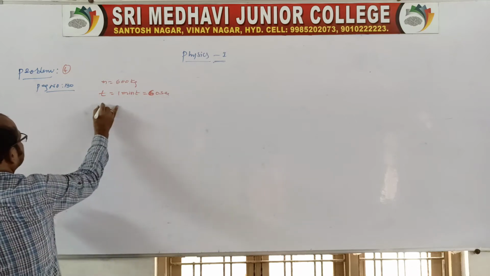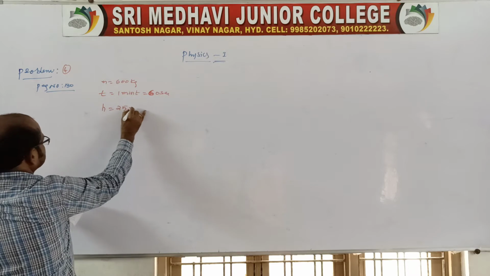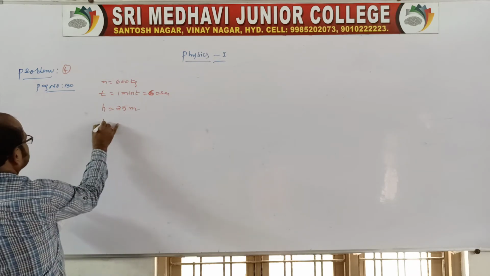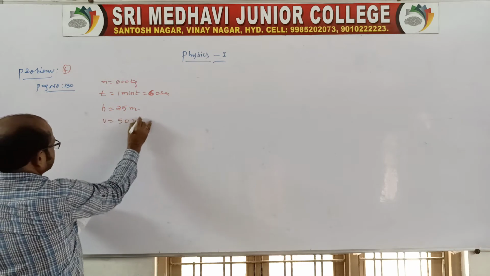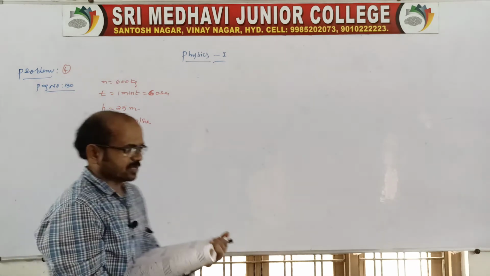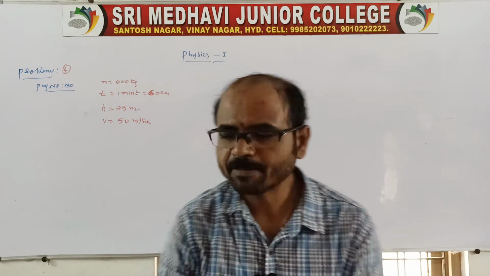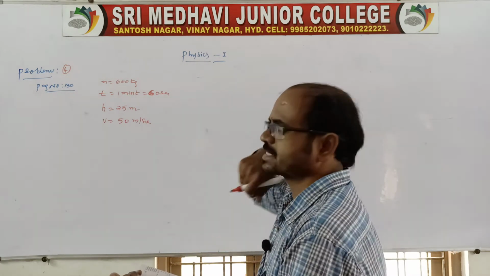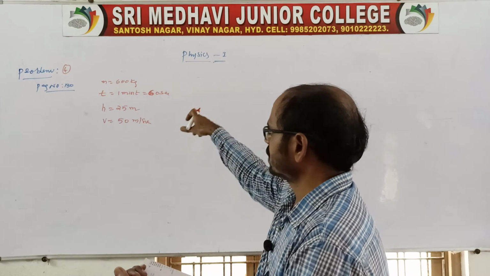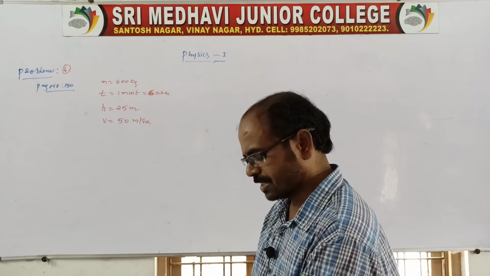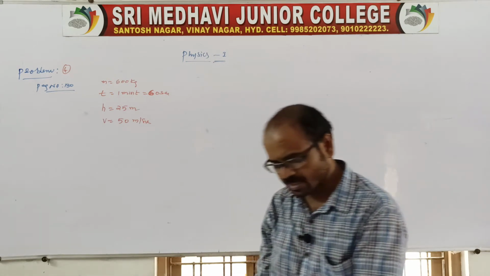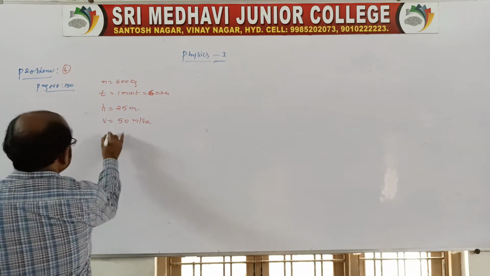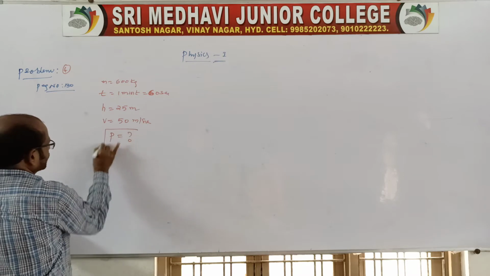From a well of depth 25 meters, and ejected with a speed. The speed is given as 50 meters per second. That pump is lifting the water from a well of depth 25 meters, and the mass of water lifted is 600 kg per minute, with a speed of 50 meters per second. Calculate the power required to perform the task. So here it is asking to calculate the power.